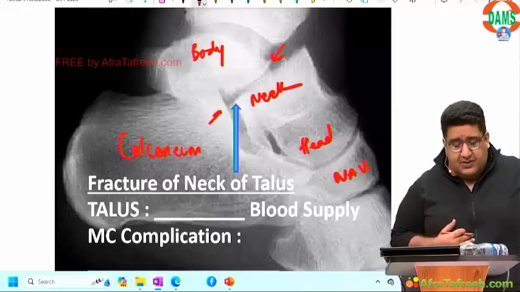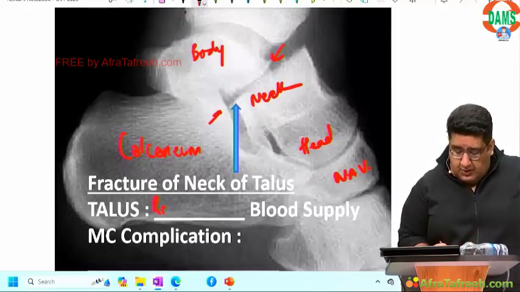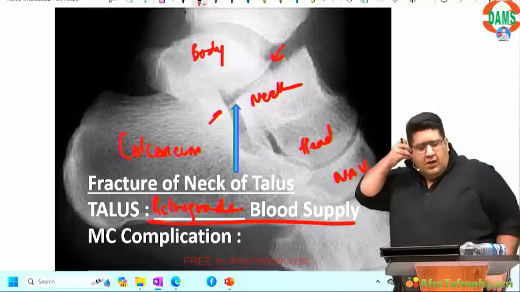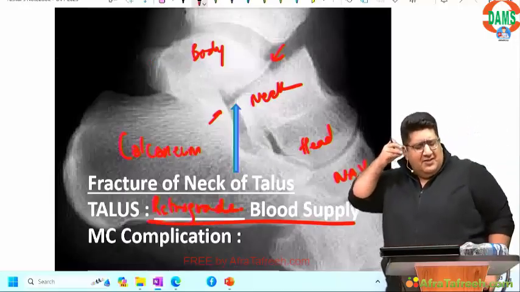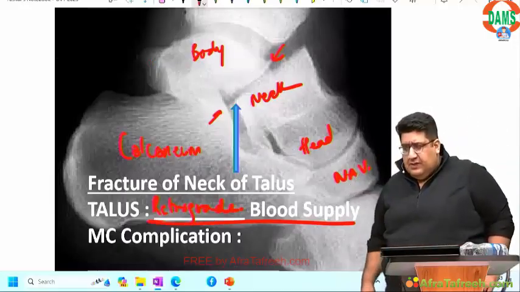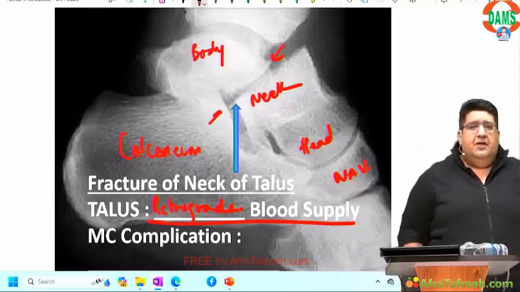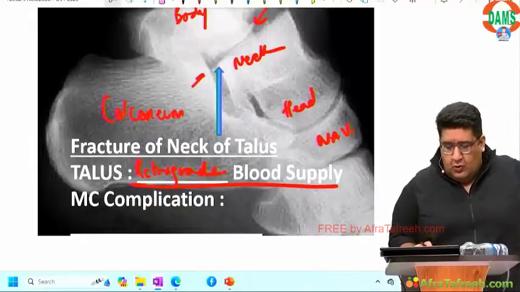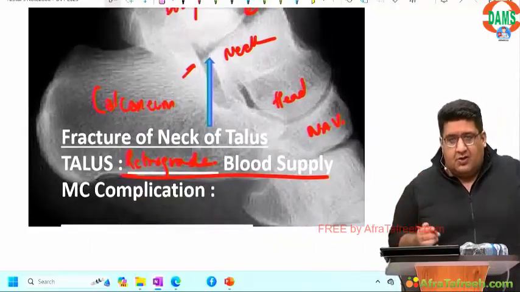Talus is so special. Why? Because talus has a retrograde blood supply. Most of you have mentioned it right in the chat box. Wow, symphony. It has got a retrograde blood supply. Now please tell me, what is the most common complication?